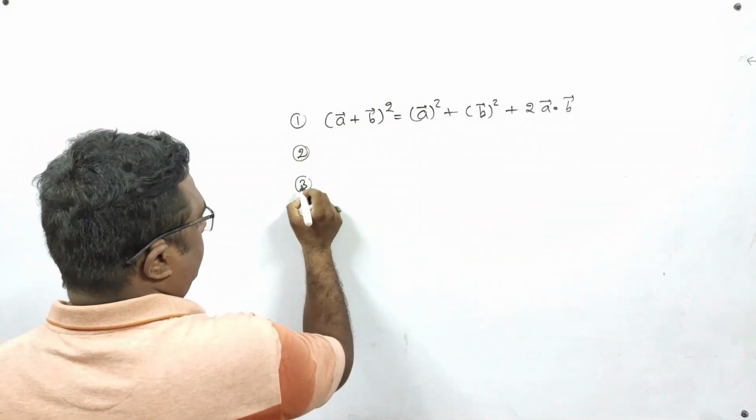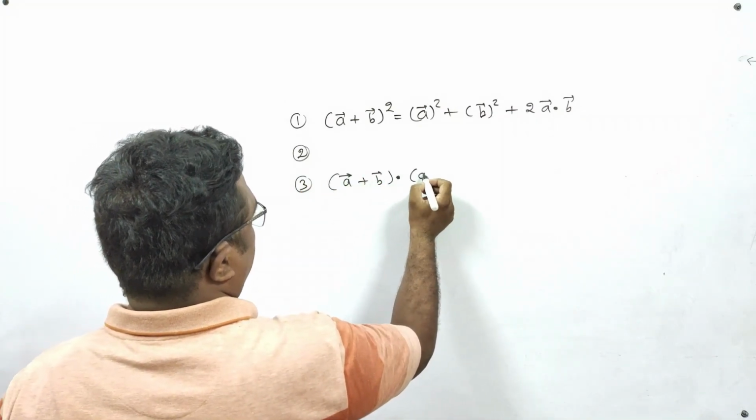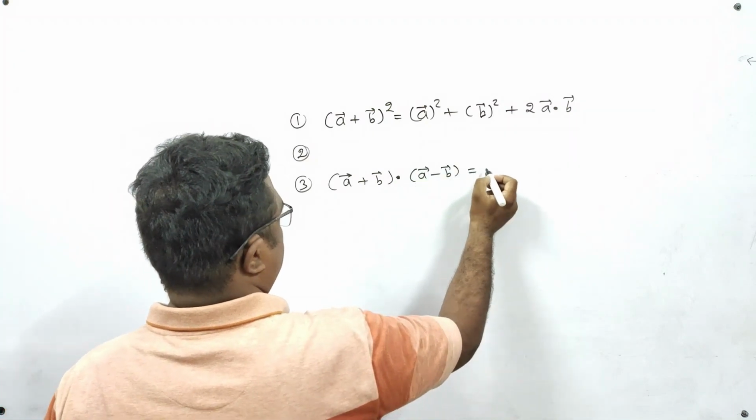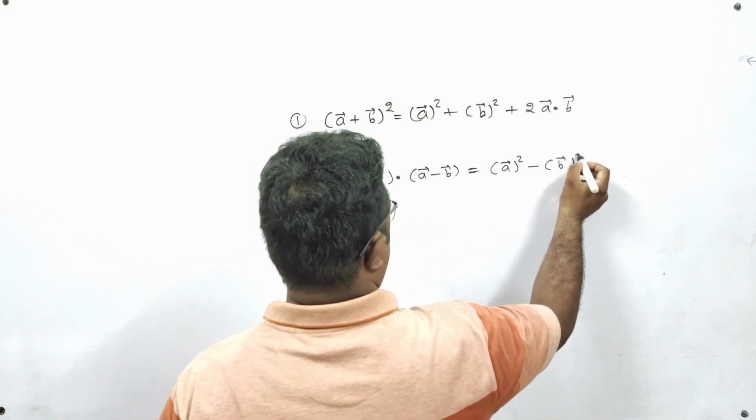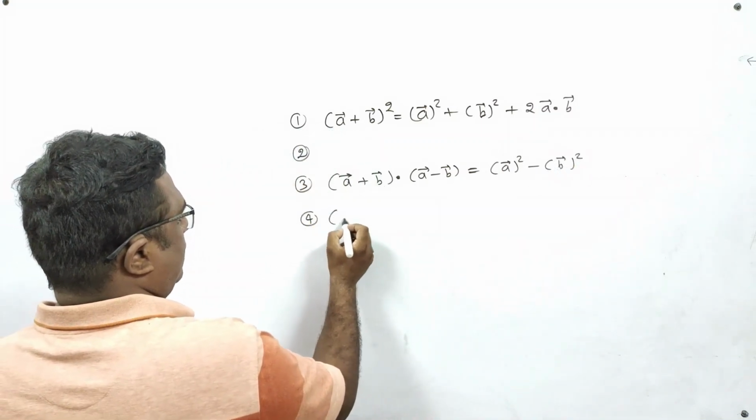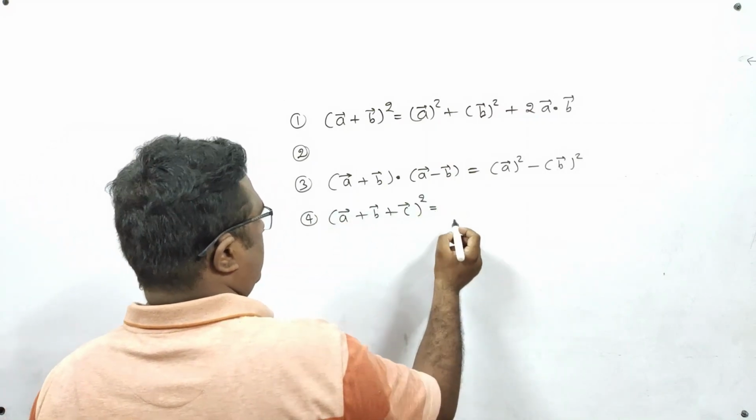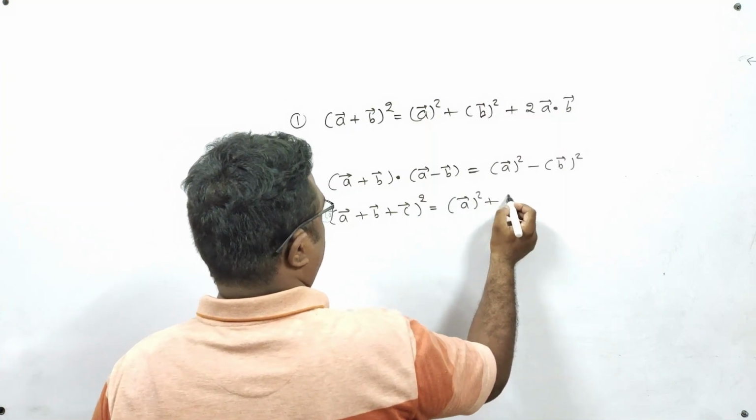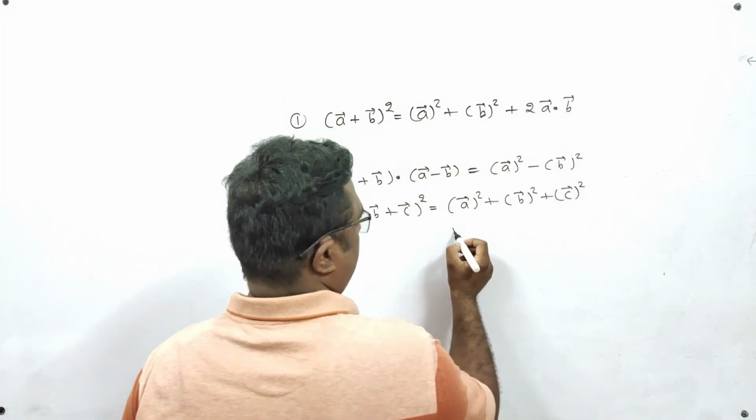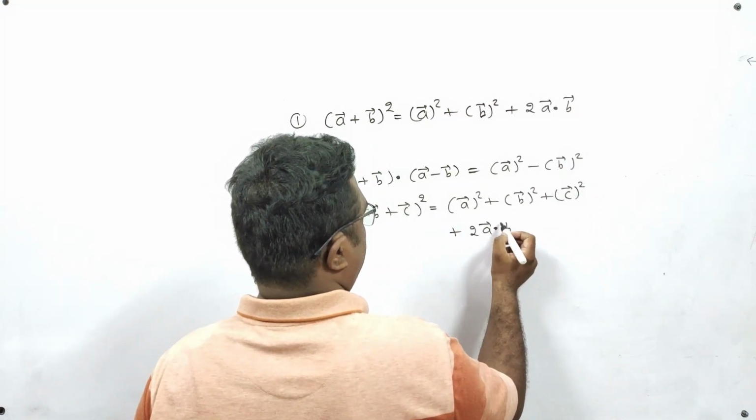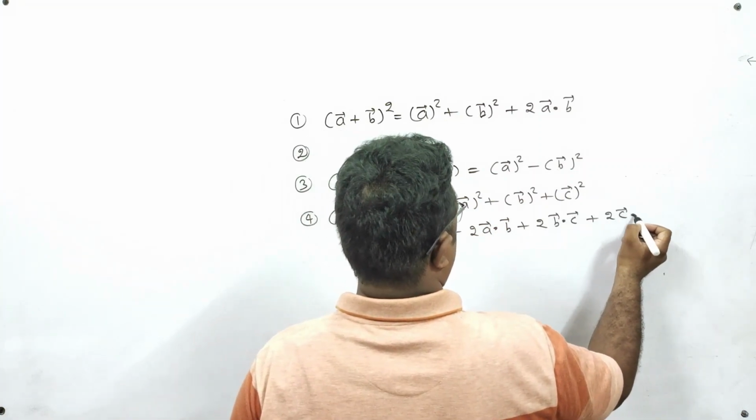Now write down formula number 3. (A vector + B vector) dot (A vector − B vector) is equal to A vector whole square minus B vector whole square. Number 4. (A vector + B vector + C vector) whole square is equal to A vector square plus B vector square plus C vector square plus 2A dot B plus 2B dot C plus 2C dot A.